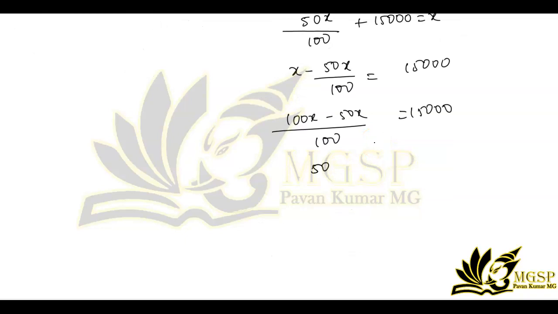Next, 50x divided by 100 is equal to 15,000. The zeros get cancelled. 5 ones are 5, 5 threes are 15. So next, multiply this side, so x is equal to 30,000.